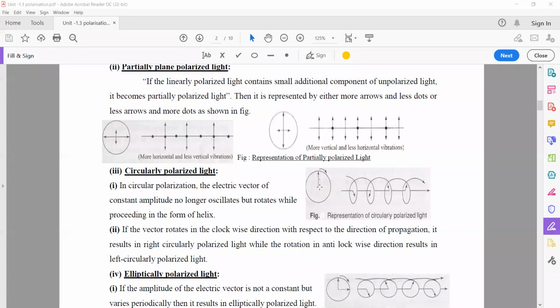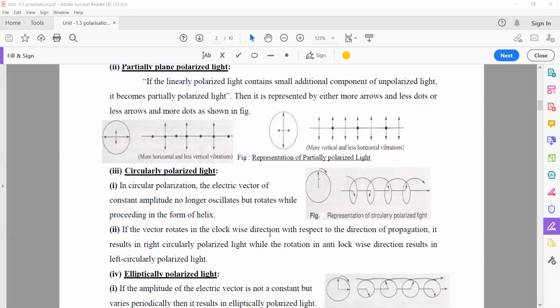That is the very important point. So here, this is one of the vectors, I mean, one of the lights, and this direction is the other vector. Now, these two vectors are superimposed in a perpendicular manner. Then the light moves in a circular helical shape like that. So this type of polarized light is represented by circular polarized light.